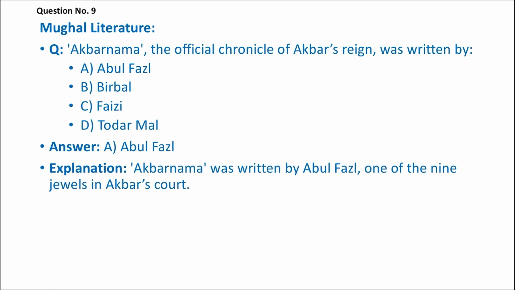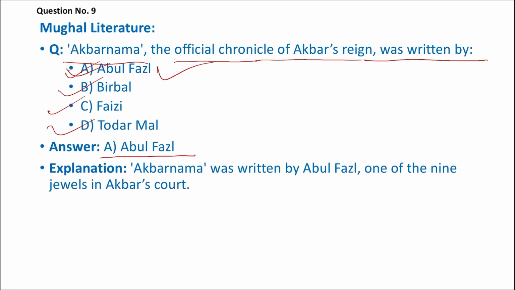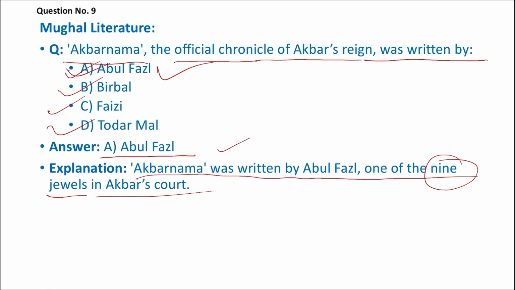Next question is on Mughal literature. You are familiar with this question. Akbarnama, the official chronicle of Akbar's reign, was written by whom? We have four options: Abdul Fazl, then Birbal, then Faizi, then Todarmal. Actually it was Abdul Fazl, that is option A, who wrote Akbarnama, one of the 9 jewels, right? There were 9 jewels in Akbar's court. Abdul Fazl was one of them, and he wrote Akbarnama.